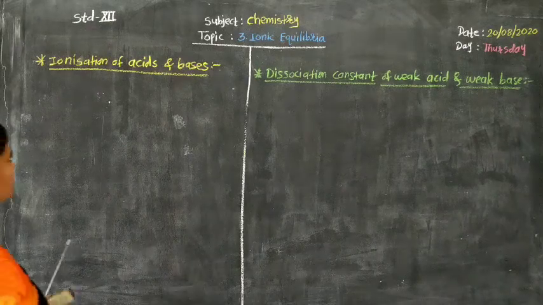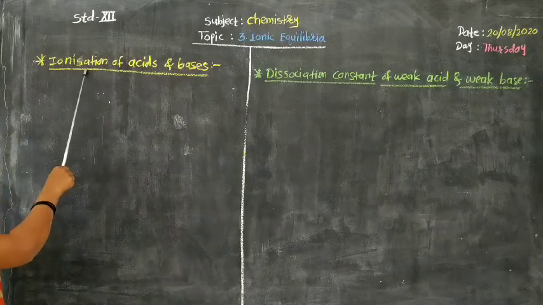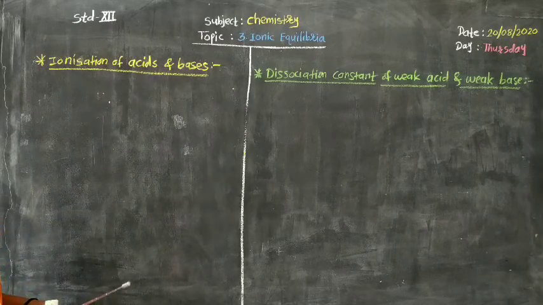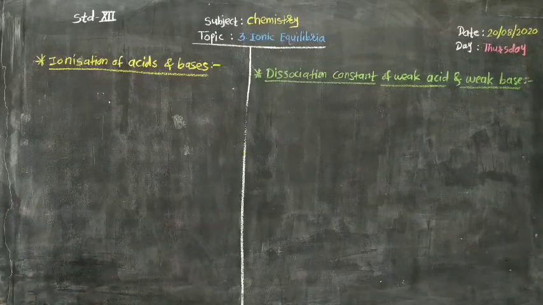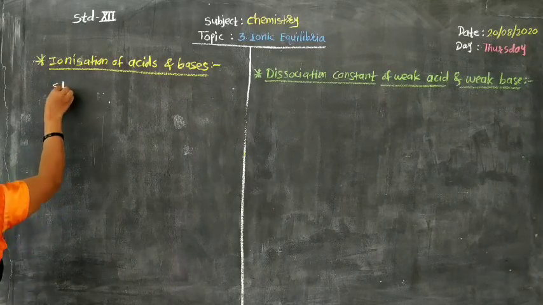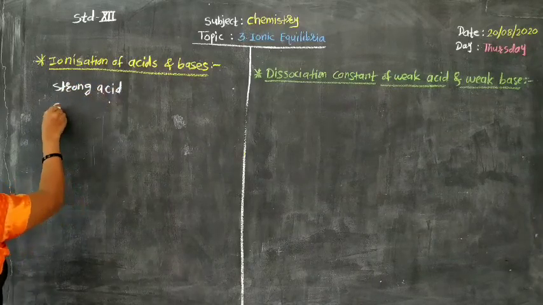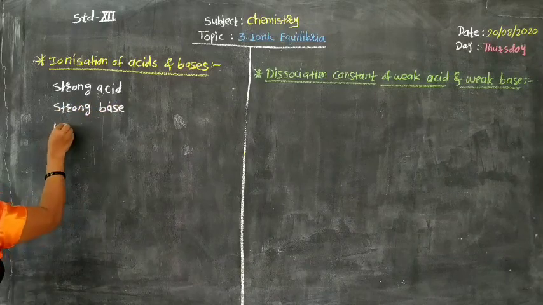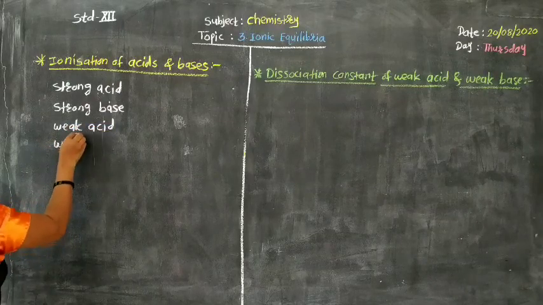Okay, now next article is ionization of acids and bases. Ionization means dissociation, separation of acid and bases into given proper medium, aqueous medium. Before explaining this ionization of acid and base, you must know what is meant by strong acid, strong base, weak acid and weak base.